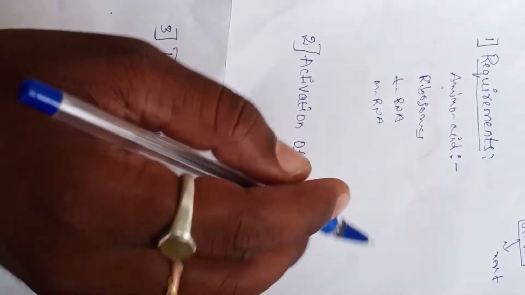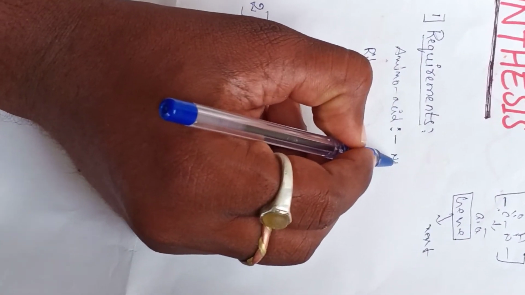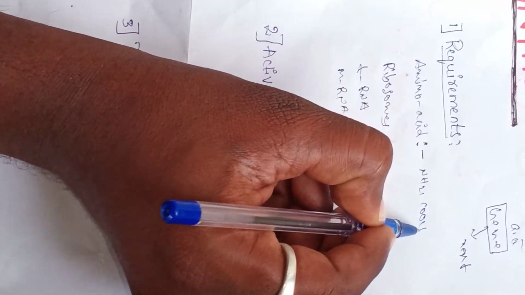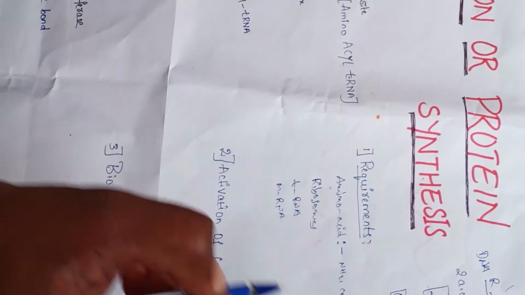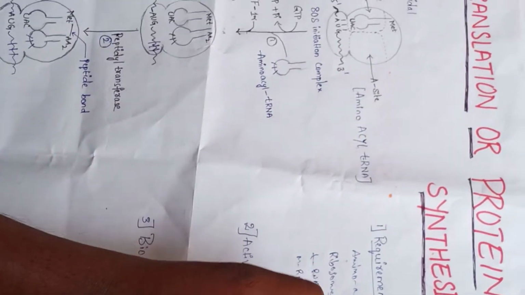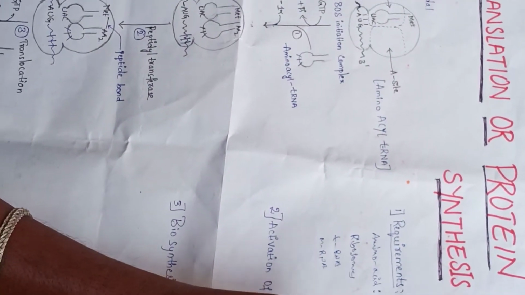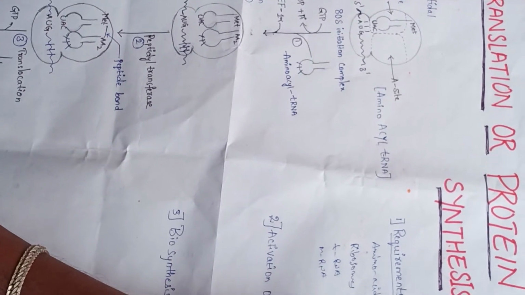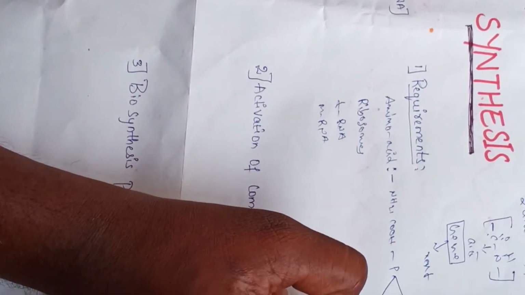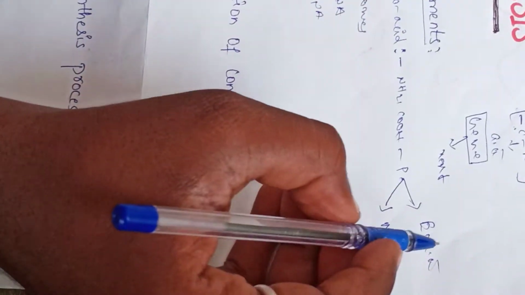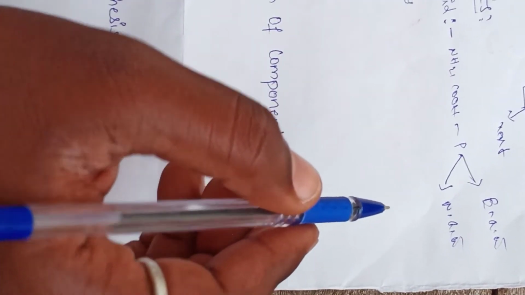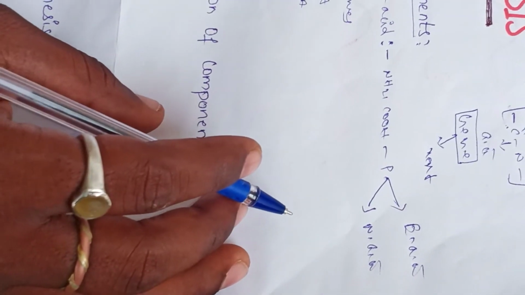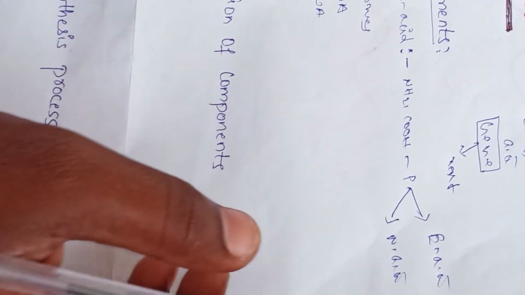Chemically, amino acids have one amine group and one carboxylic acid group. A number of amino acids combine to form proteins. The amino acids are classified into two types: essential amino acids and non-essential amino acids. Both are present in our body. Some are produced by our body, and some come from our food. That is the essential and non-essential.